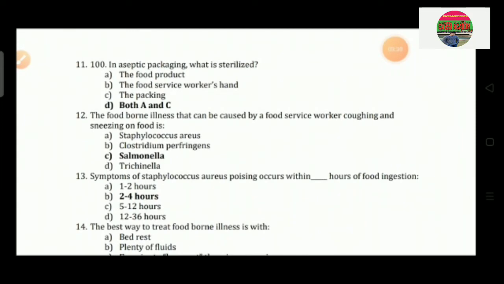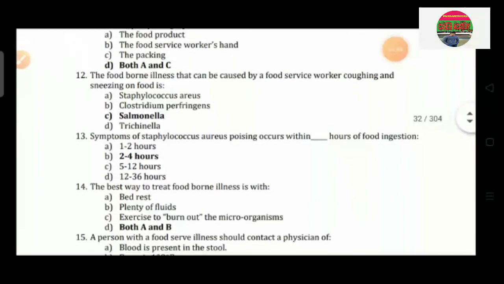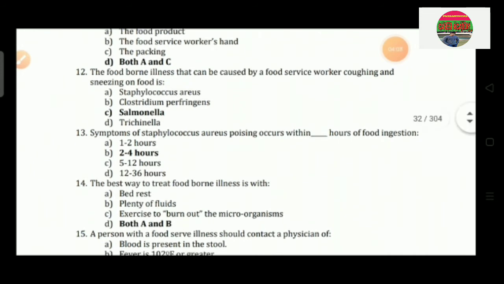Question number 11: In aseptic packaging, what is sterilized? Option A the food product, option B the food serving workers' hands, option C packing, option D A and C both. So the correct answer is option D, A and C. Question number 12: The food illness that can be caused by a food serving worker coughing and sneezing on food is option A Staphylococcus aureus, option B Clostridium perfringens, option C Salmonella, option D Trichinella. So the correct answer is Salmonella, option C.